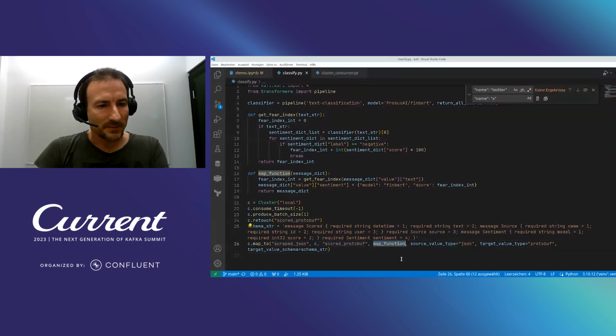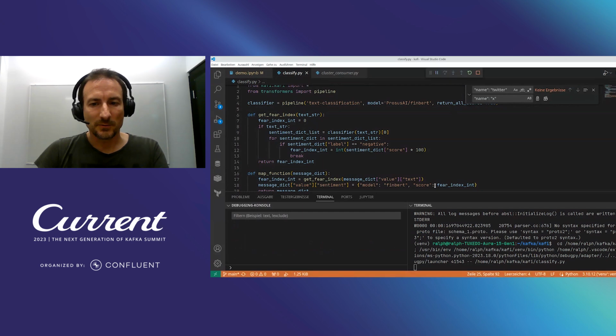With Cfei, that's basically also a one-liner. We take this source topic, that's the target topic, that's the map function which we have seen here, and we can also, by the way, simply convert JSON to protobuf with that schema.